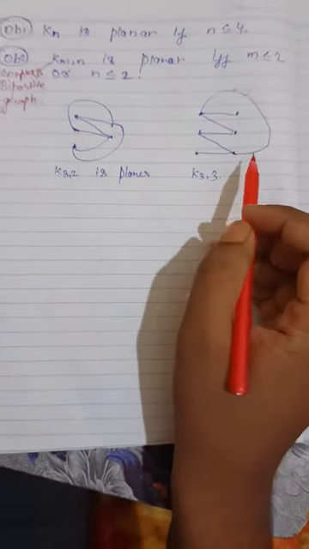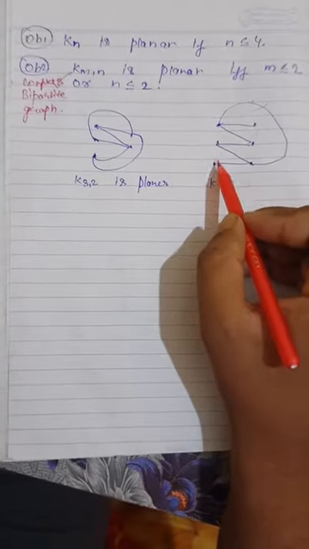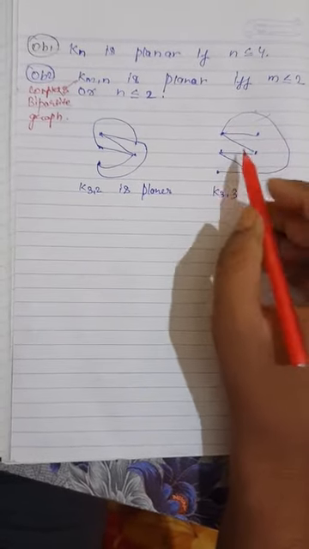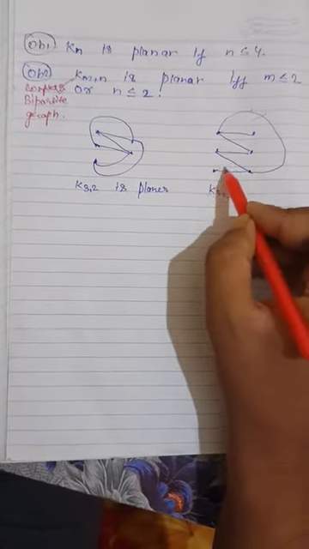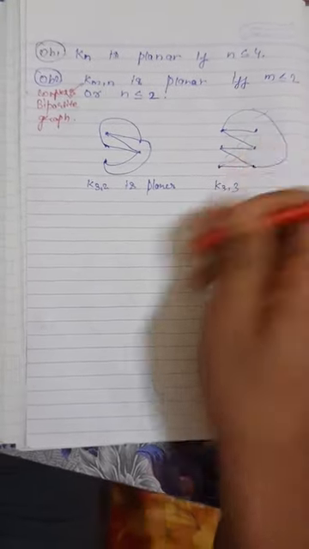So there is no other way to connect this and this and this and this. So we can write it like this. So there is another way of drawing K3,3. So let's draw another way.